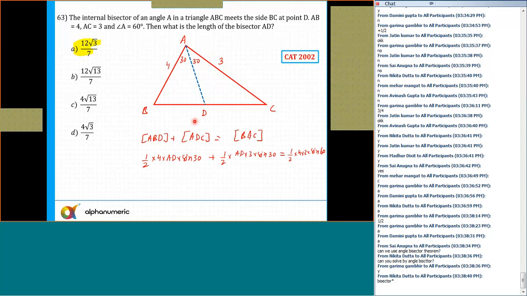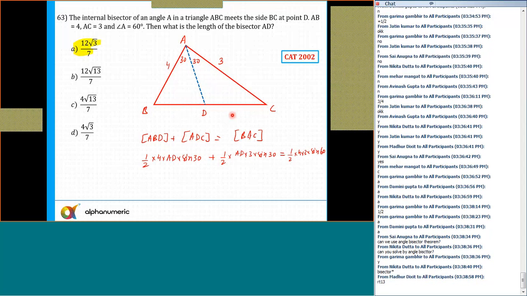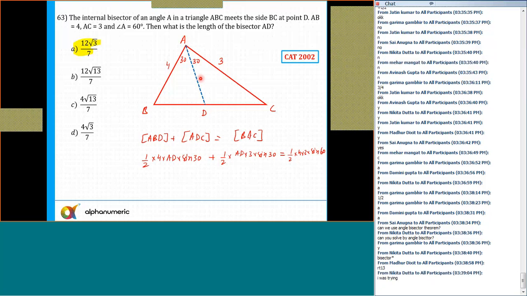But for that, we know this is 3, 4. So for the angle bisector, you need to first find the length of side BC by using the cosine rule. By using the cosine rule, you can find out the length of side BC, and then you can find out the length of BD and DC. And once you find the length of BD and DC, then you can use the angle bisector theorem.